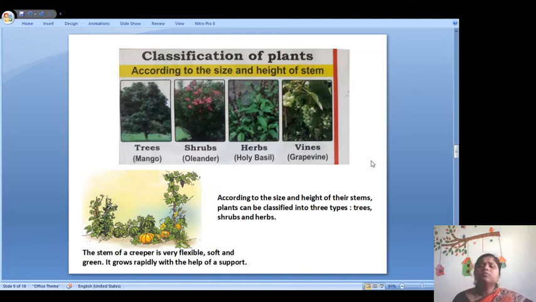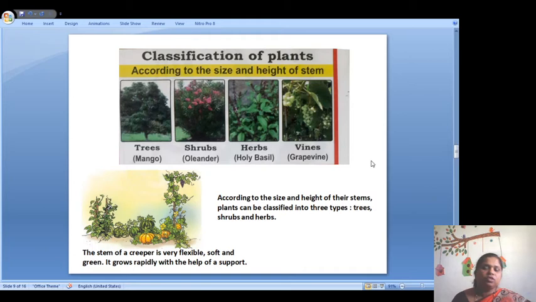Then the third one is the herbs. Herbs are very short. They grow near the ground. Grasses are herbs. Tulsi is a herb plant. Yes, and the vegetables which we take, like tomato and chili plant, they all are herbs because they are near the ground and their stems are very weak and their height is near 1 to 1.5 meters.